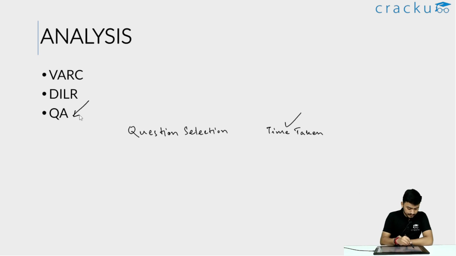In QA, people often underestimate this time taken analysis. People are of the view that in QA, this analysis is not required much. You just see a question and you attempt it or you don't attempt it. But it is very important in QA as well. In QA, there will be 3 types of questions, as in the other 2 sections as well. First, the questions you got correct. Second, the questions you got wrong. And third, the questions you couldn't attempt.